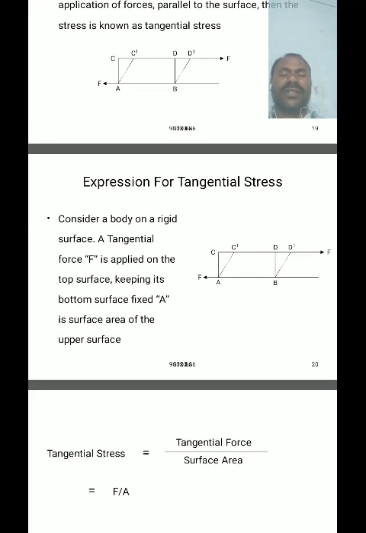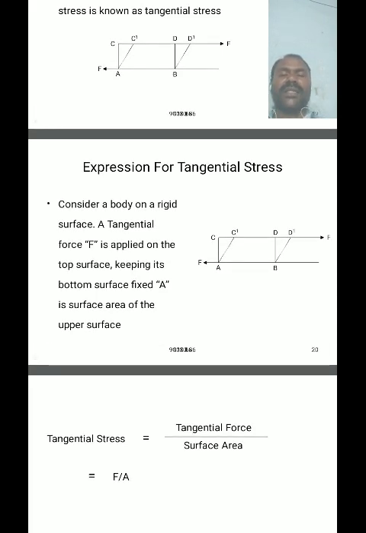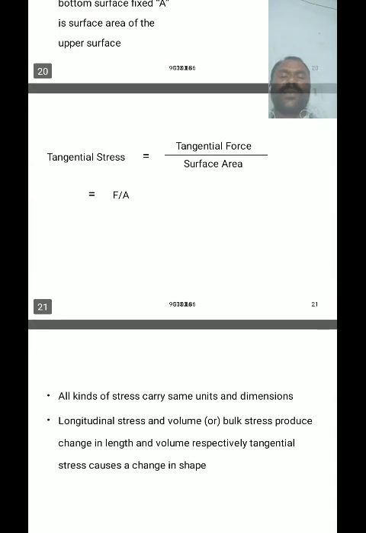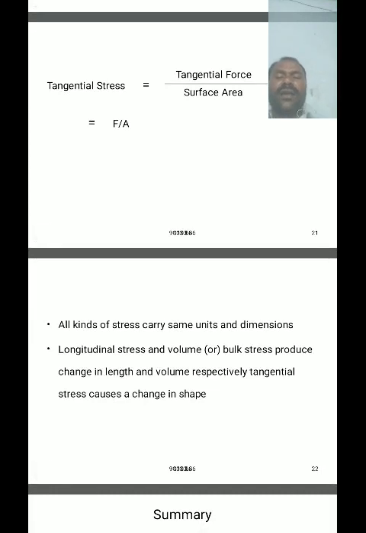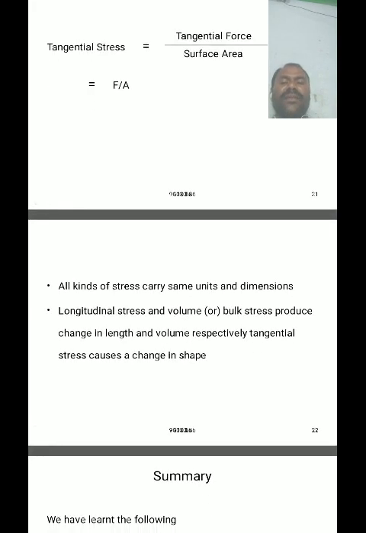The tangential stress is defined as the tangential force per unit surface area parallel to the surface, that is force by area. All kinds of stress carry the same units and dimensions. Longitudinal stress and volume stress or bulk stress produce changes in length and volume respectively, but the tangential stress causes changes in shape.